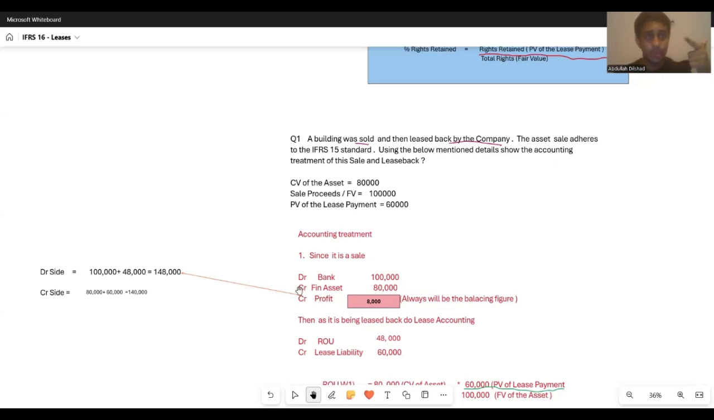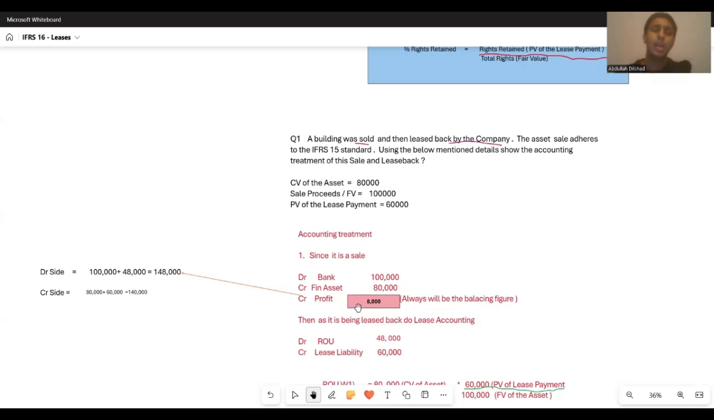And number two, this is not an ordinary sale. This is a sale of an asset. So we need to derecognize that asset, or remove that asset from your statement of financial position. On that date of sale, the carrying value or book value of the asset is 80,000. So credit the asset by 80,000.